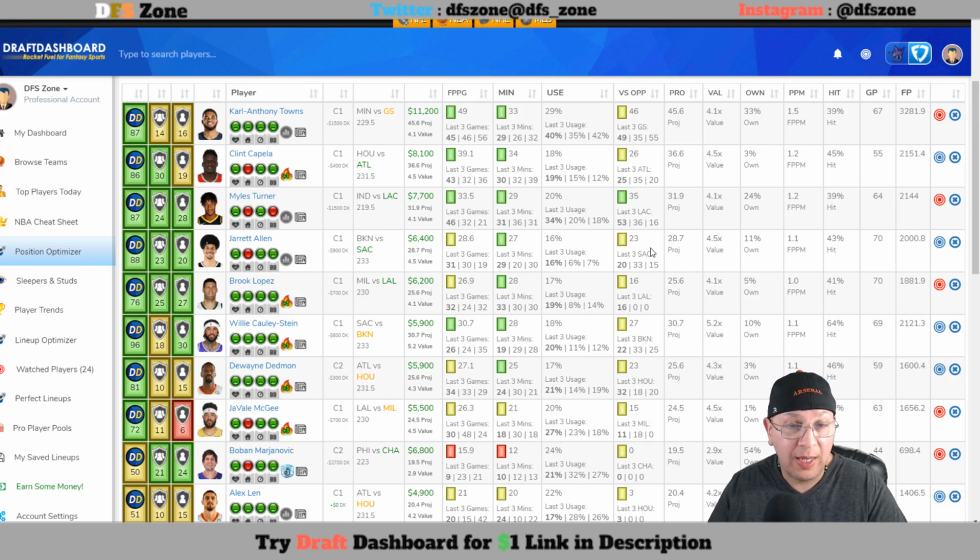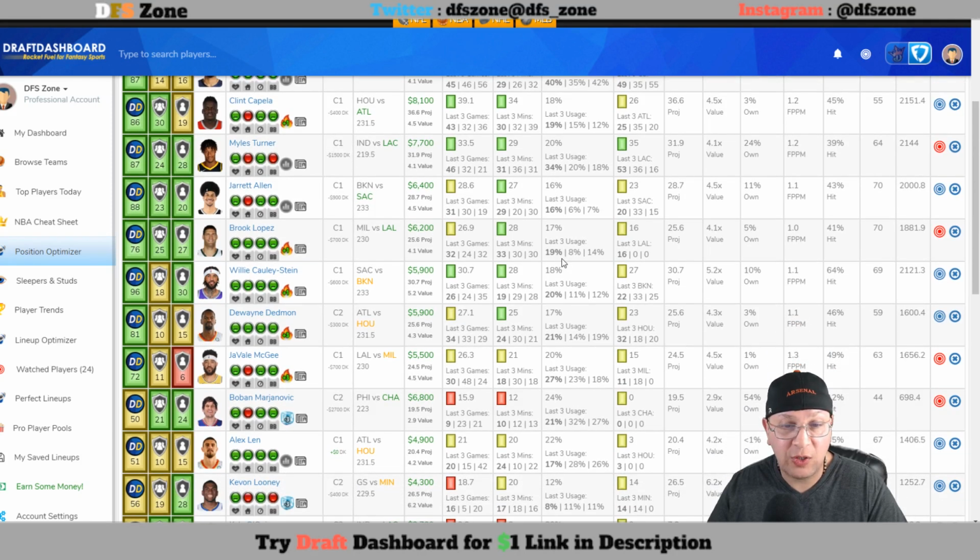So Myles Turner in play. He's going up against the Clippers. The Clippers are 28th in defending centers and giving up 30 fantasy points per game right on the nose as of late. They did give a 31 to Allen, 48 to Robin Lopez, and 35 to Nurkic over the last 3 games. So they're slightly trending a little bit more upward from the 30 fantasy point totals over the last few games. So if you're not on Turner, I do think you can consider